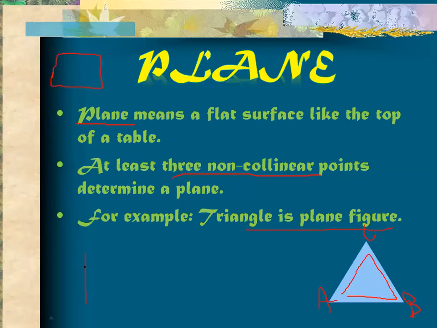Or you can see here, this is a rectangle with point A, point B, point C, point D. How many non-collinear points are there? Four non-collinear points. So this will be a plane surface. At least three non-collinear points will determine a plane. So what is a plane? A plane means a flat surface like the top of the table.